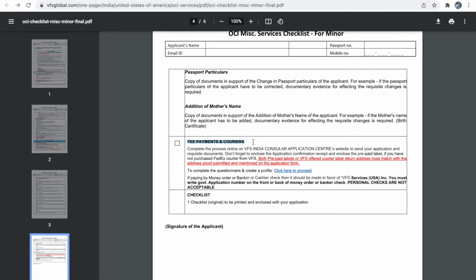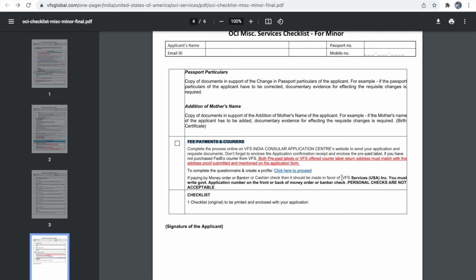If you haven't made an online payment and if you are opting for a money order or banker's check, you have to place your money order or banker's check in the package along with the return courier label, because only if you pay online will you get the VFS-offered return courier label. If you are choosing to pay through money order or banker's check, you have to provide a return courier label along with the package to receive your new OCA card.